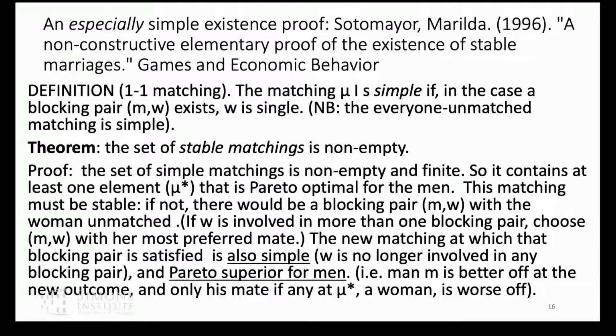If it's not stable, then there's a blocking pair that involves an unmatched woman. Well, I can satisfy the blocking pair by matching her with her most preferred man with whom she forms a blocking pair. And that'll make one man better off, and it won't hurt any of the other men. So it wasn't really Pareto optimal. So the Pareto optimal for the men simple match is the man optimal stable match. Therefore, non-empty. And that's a strikingly simple proof that turns out to generalize to more complicated models of matching.